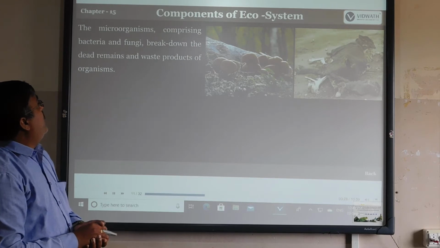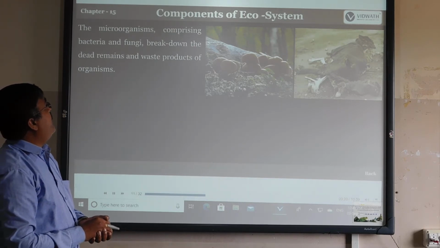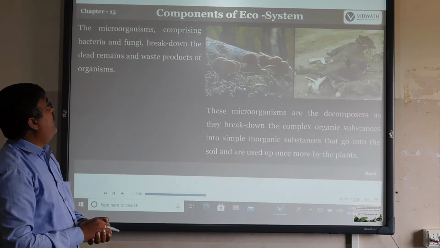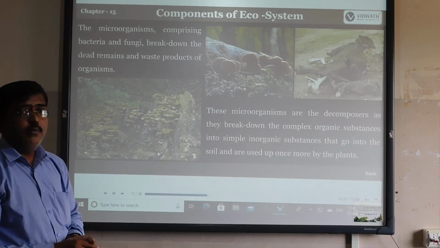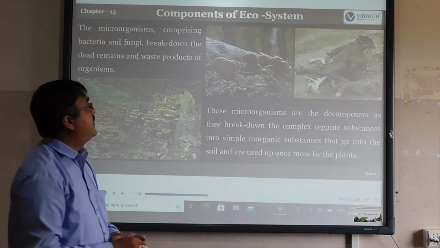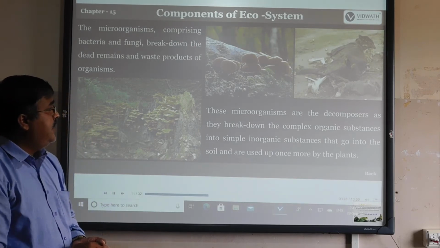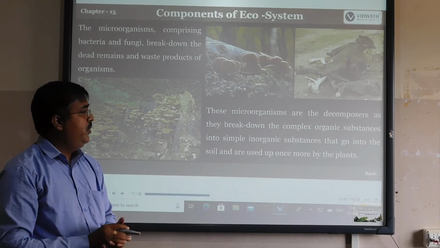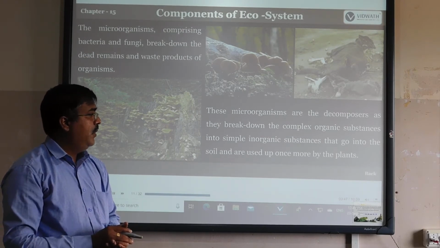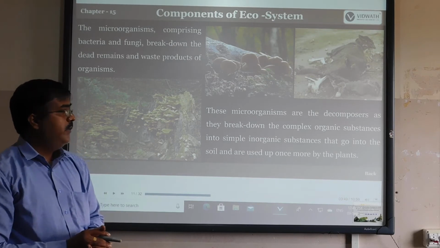So the microorganisms comprising bacteria and fungi, which break down the dead remains and waste products of organisms, are called decomposers. The decomposers break down complex food substances into simple substances in the soil, which are used up by the plants.